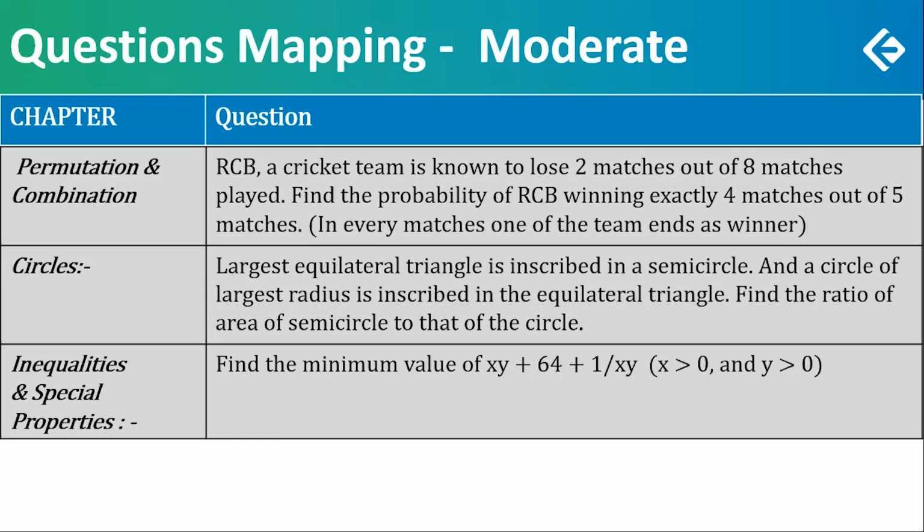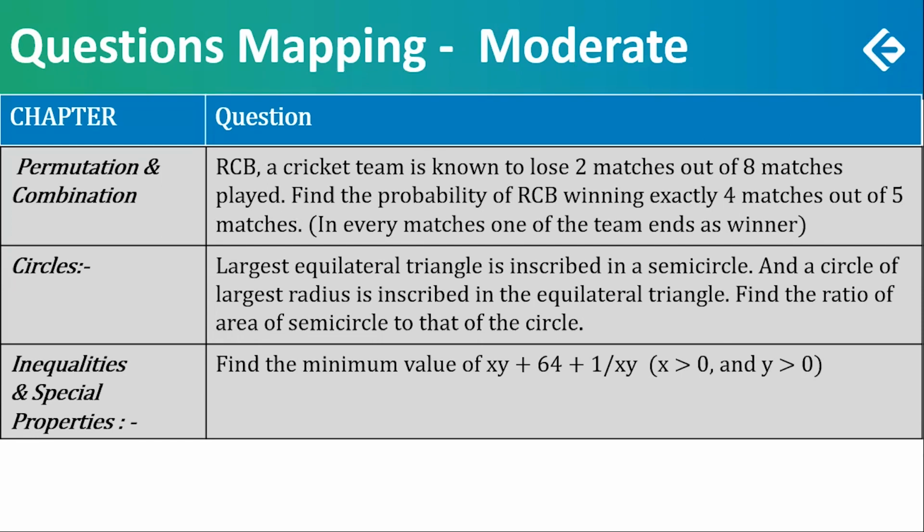Circles. The largest equilateral triangle is inscribed in a semicircle, and a circle of the largest radius is inscribed in the equilateral triangle. This is, of course, to frighten everybody out. If somebody remembers equilateral triangles and the relations of the incircle and the circumcircle, this is an easy question. But to understand and remember that is difficult. So a moderate question. Find the ratio of the area of the semicircle to that of the circle.